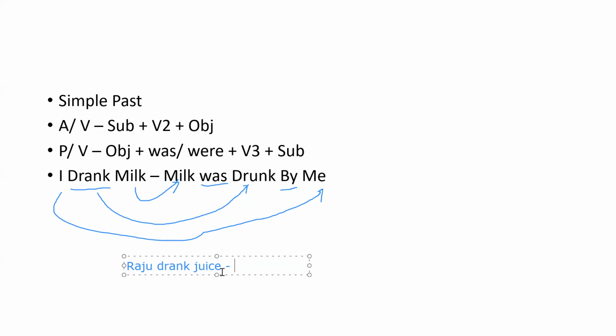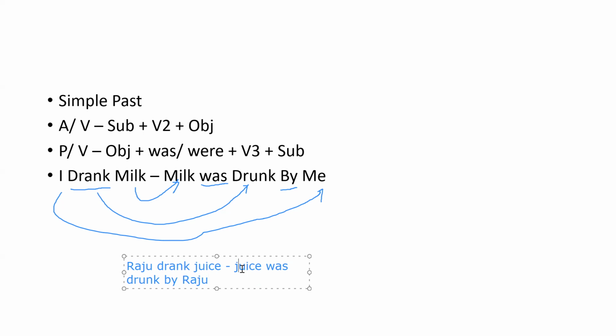Subject plus V2 plus object, so the structure is simple past. Now we convert it from active voice to passive voice. We convert subject into object and object into subject. So you can write: juice was drunk by Raju.